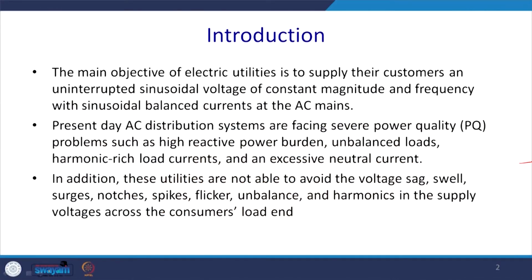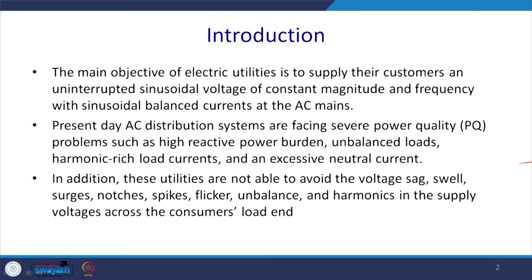But, as I have told you several times before, present-day AC distribution systems are facing several power quality problems, such as high reactive power burden.